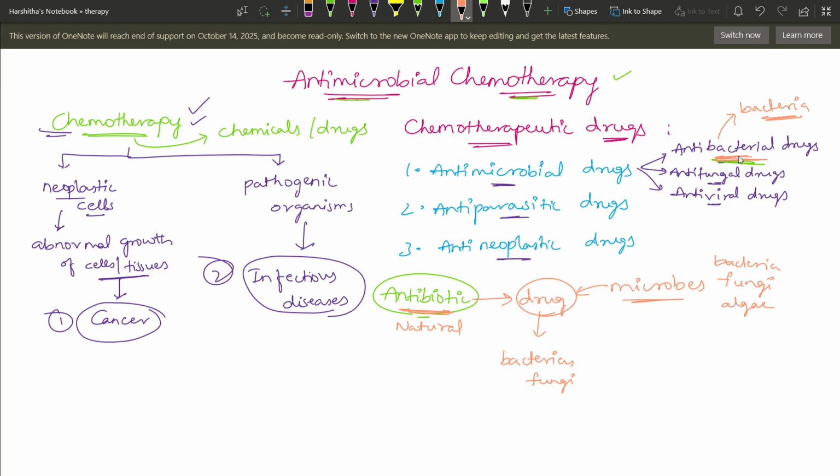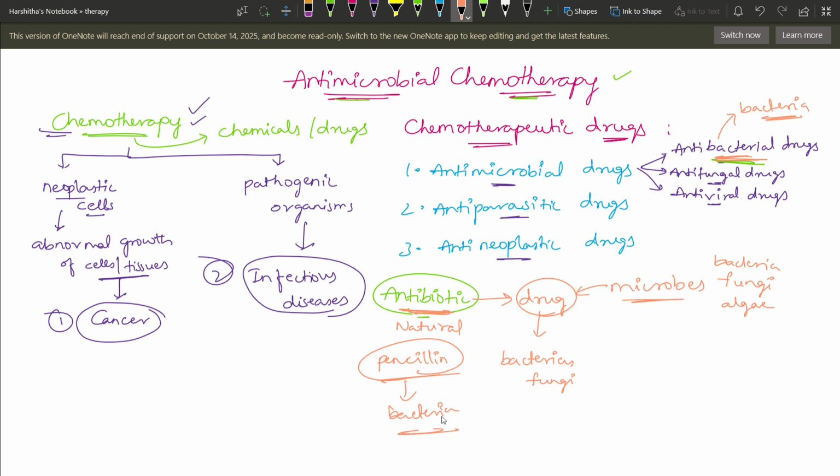These are produced synthetically, like sulfonamides, right? If we take an antibiotic, we can talk about penicillin. Penicillin is produced by an organism called Penicillium notatum, and it acts against bacteria. It was produced by a microorganism and it acts on a microorganism.